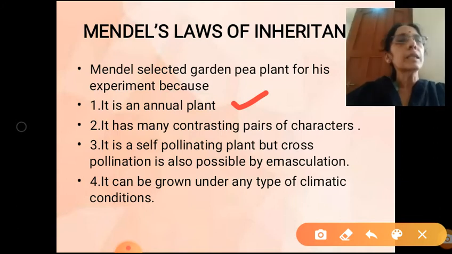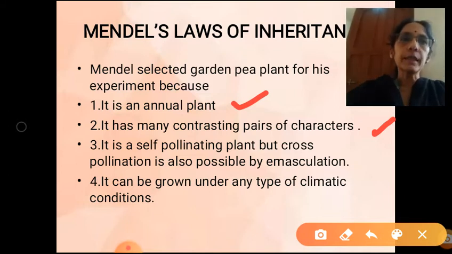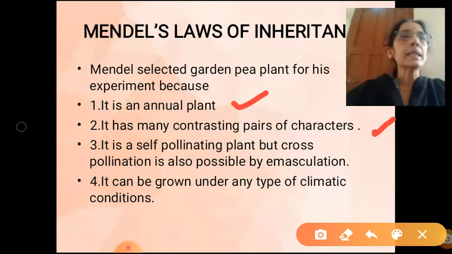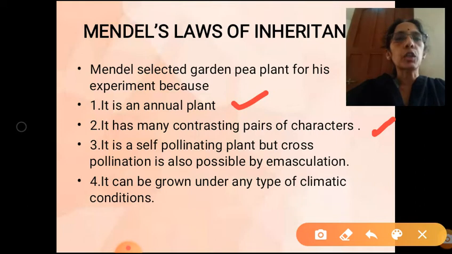Second one, this particular plant has many pairs of contrasting character. I told you character is a height. Some plants are tall, some are dwarf. This is called a contrasting pair of character. This plant has many contrasting pairs of character, and it is a self-pollinating plant.